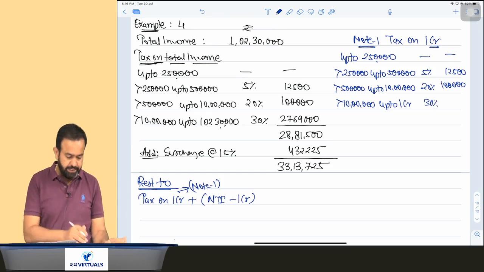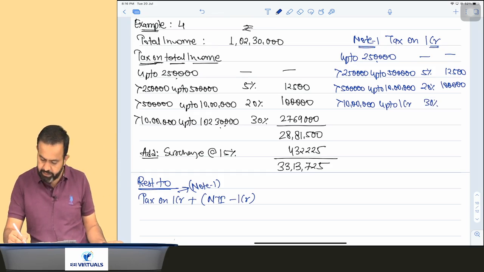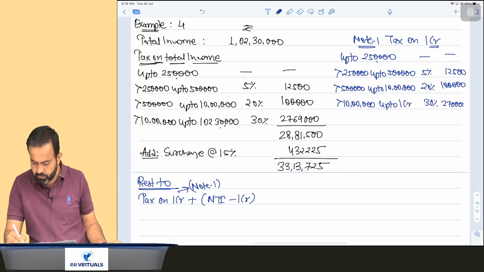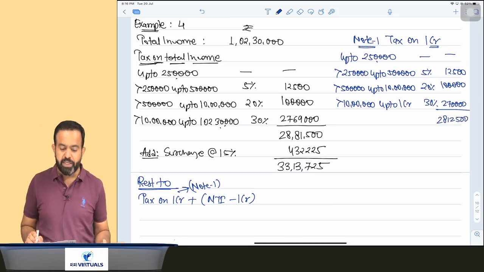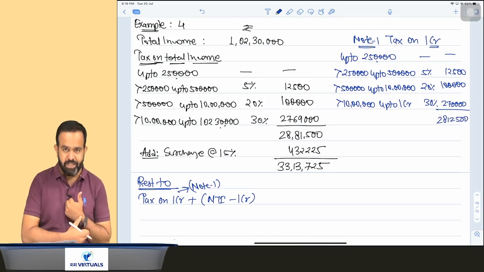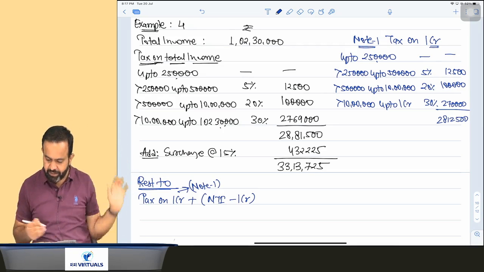So on 90 lakh, 30% comes to 27 lakh. So guys, here total comes to 28 lakh 12,500. Now the question is whether surcharge is applicable or not. Answer is yes, surcharge is applicable, because even if your total income is up to 1 crore, surcharge is applicable at the rate of 10%.